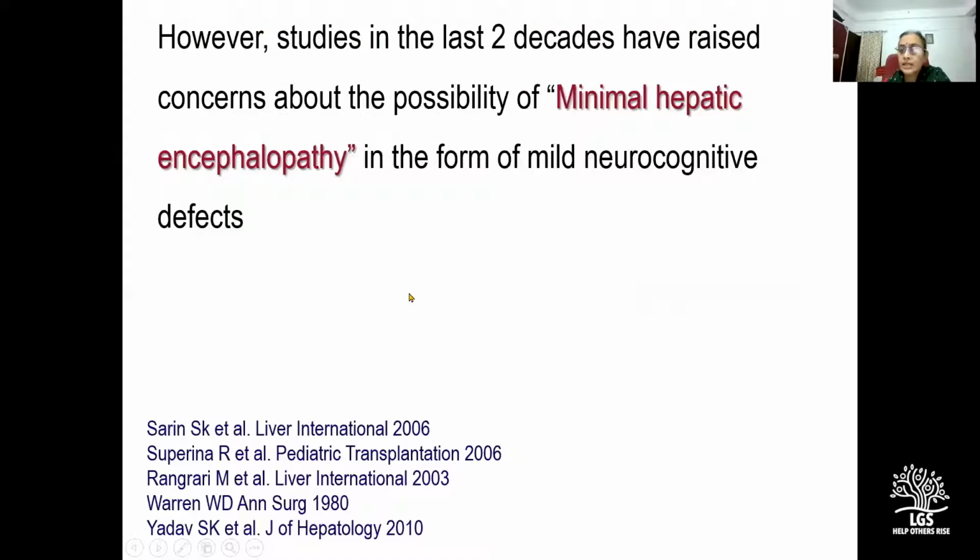But studies in the last 2 decades have raised concerns about the possibility of minimal hepatic encephalopathy, which could manifest in the form of mild neurocognitive defects. So it could be in the form of shortening of the attention span, and the parent may notice that the child's school performance is deteriorating, or there might be a change in the temperament of the patient, or there might be a change in the sleeping pattern of the patient.